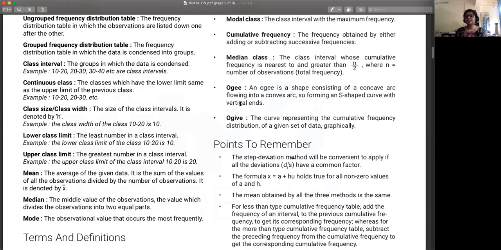Like for example, after 10th comes 11th, 12th, and once you do BTech, you'll be looking at jobs, right? In order to figure out which branch, which stream, which college, let's say you want to compare the salaries of different people. IIT, say somebody who's graduated, what is their salary going to look like? NIT, say somebody who's graduated, what is their salary going to look like? BIT, say someone graduated, what is their salary going to look like? So in that kind of situation, it's good to look at the median value.